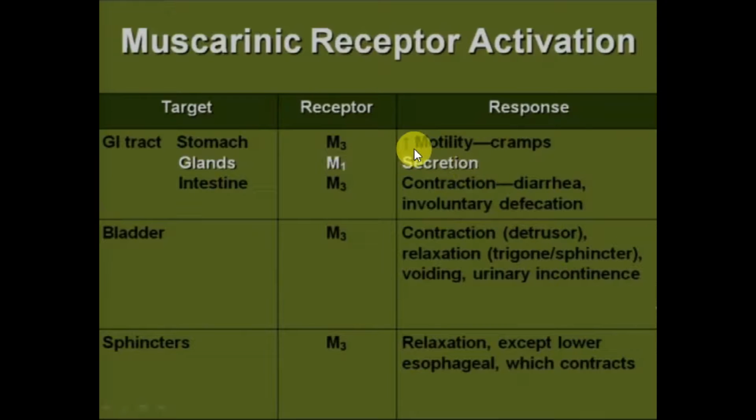In the stomach, they increase motility and cramps, contractions that will cause diarrhea, involuntary defecation. In the bladder, M3 receptors are present that will cause contraction of the detrusor, relaxation of sphincter or trigone, voiding, urinary incontinence. While in sphincters, there are also M3 receptors which will cause relaxation except lower esophageal, which contracts.